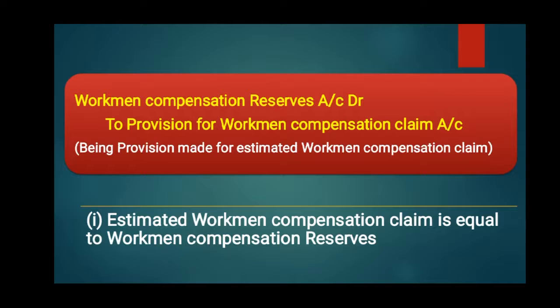Workman compensation reserve account debit to provision for workman compensation claim account. The whole amount of reserve will be transferred to the workman compensation claim, being provision made for estimated workman compensation claim.